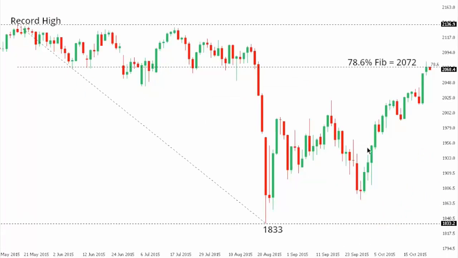SPX 500. So the S&P 500 has seen some impressive gains over the past several weeks, with the market recovering out from those 1833 area August lows to trade all the way up towards the 78.6 fib retracement off of that major record high move down to the August low move. At this point, a close above 2072, that 78.6 fib retracement, would open the door for a full retracement back towards the record high from May. However, inability to close above 2072 will keep the pressure on the downside, with the market looking to put in a lower top ahead of a bearish resumption.